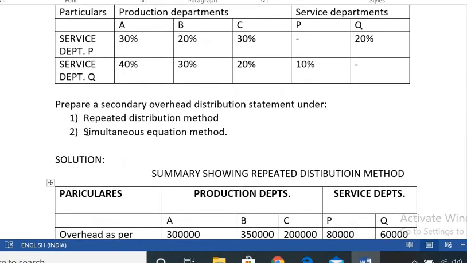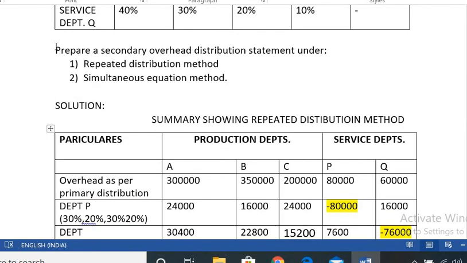So the another one is simultaneous equation method. This is the method number 1, repeated distribution method. Another one is simultaneous equation method. Go through the second problem.